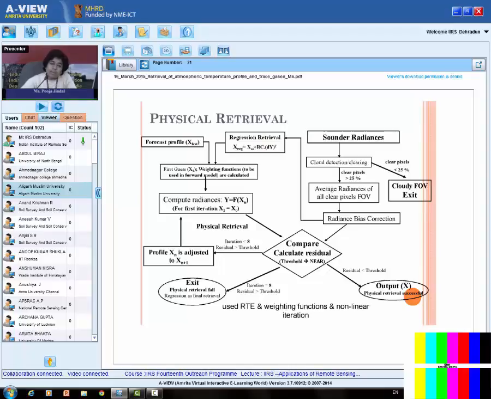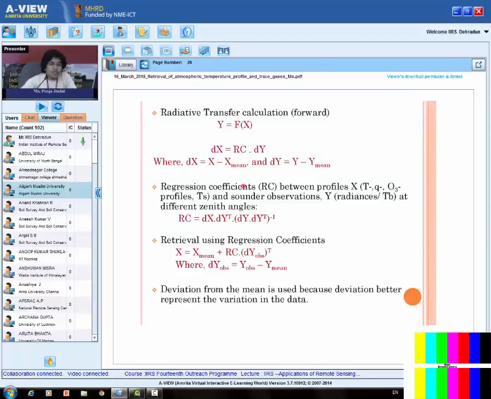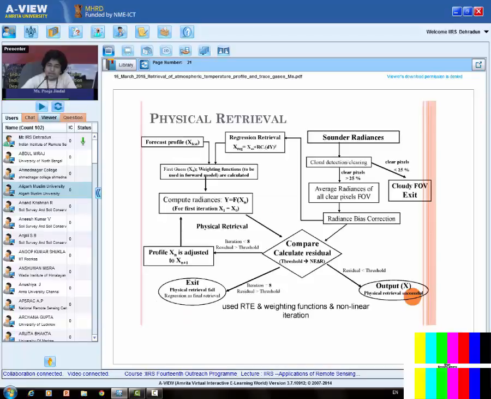Meaning the temperature profile that I have got from this technique. Here I have written some temperature profile. So that profile can be used in the physical retrieval method to further improve the accuracy. So once I have the profile, then we will calculate the weighting functions, right? And then we compute the radiances.